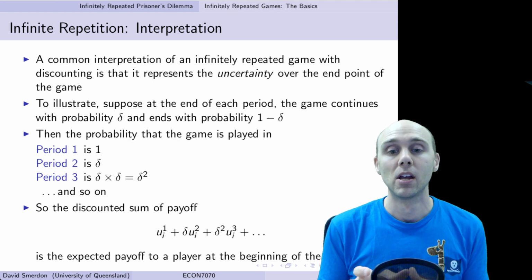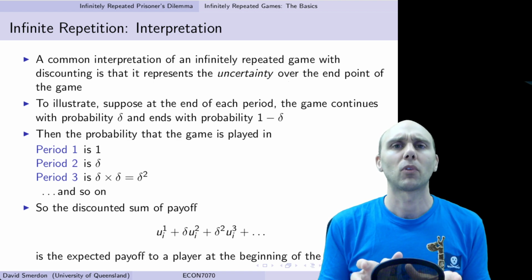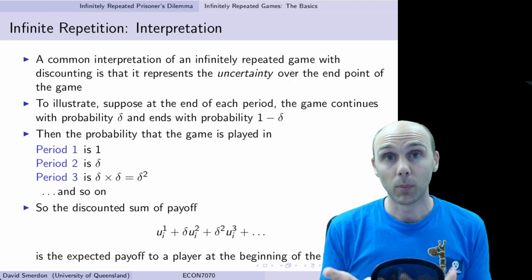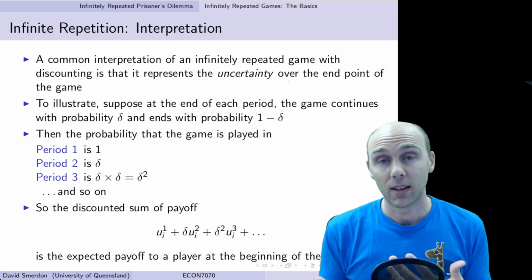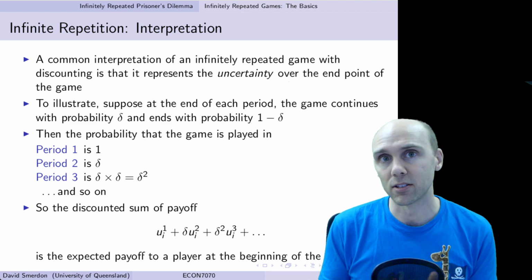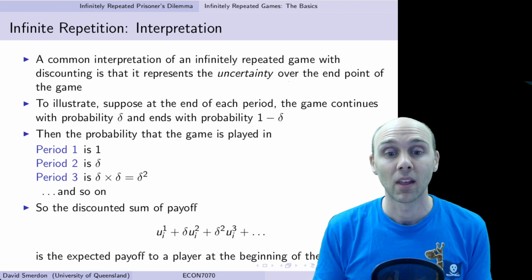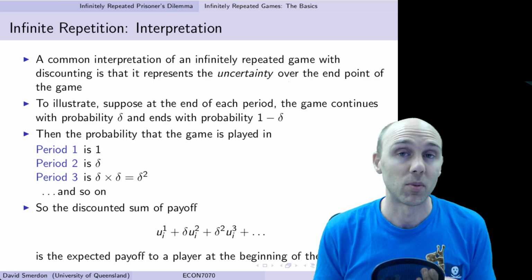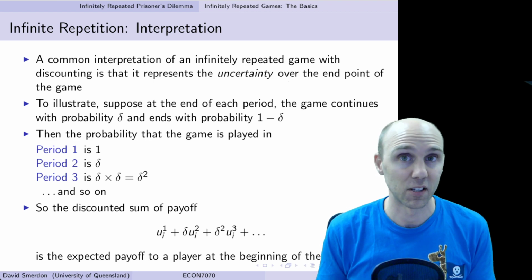You'll be told you will play the game for a certain number of periods. You don't know exactly how many periods, but it's between this and this. Or sometimes we'll say in every period there is a 5% chance that this is the last period, something like that.